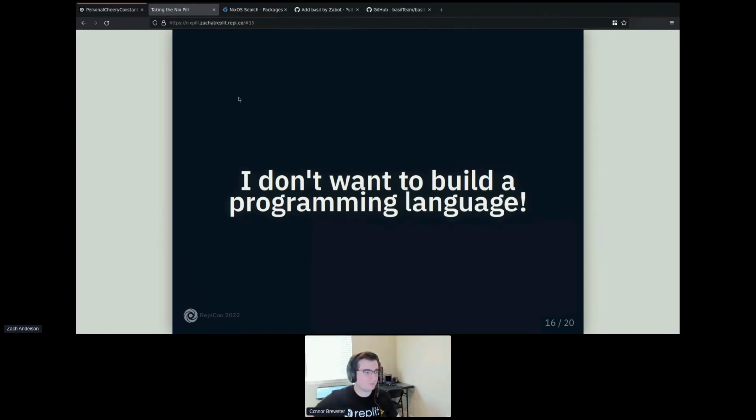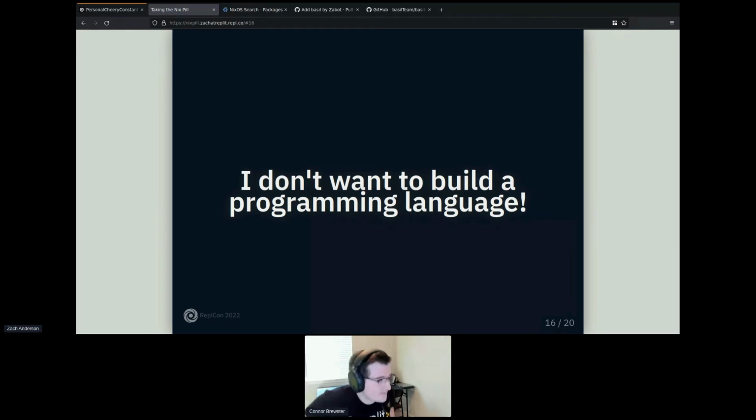Maybe we can answer a couple questions here. Toby asks, how does the interpreter command know to load the entry point file? That is determined by the infrastructure that runs your code. So you tell Replit, here is the interpreter command, here is the entry point file. And then Replit goes, okay, you've specified an interpreter command. When you click run, I'm going to take the entry point file and give it to the interpreter command. And when your REPL boots up without clicking run, I'm just going to run the interpreter command.